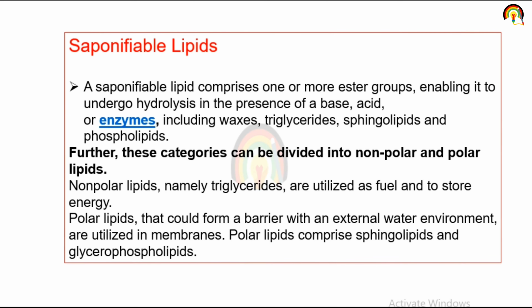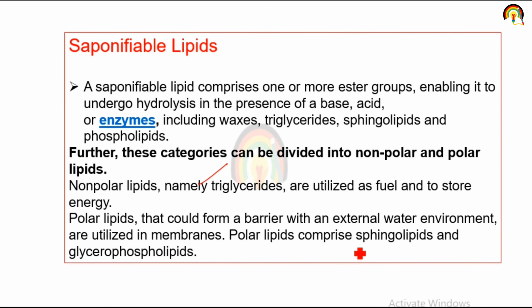Further, this category can be divided into non-polar and polar lipids. Non-polar lipids like triglyceride are utilized as fuel and to store energy, and polar lipids form a barrier with the external water environment. Polar means hydrophilic, so they provide a barrier with the water environment.